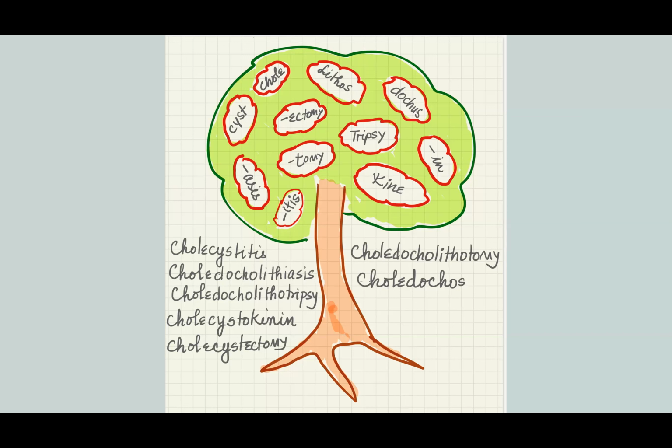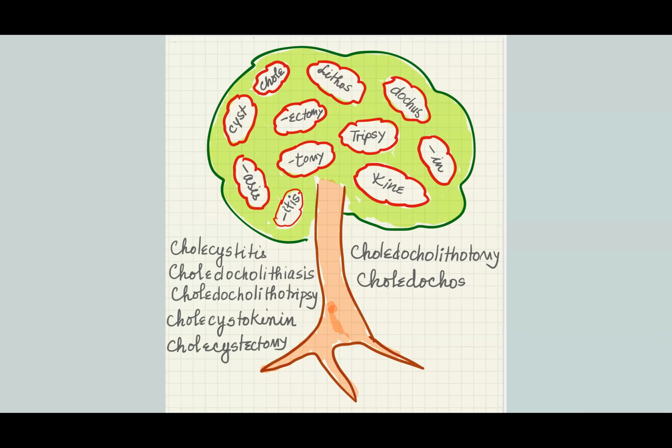Choledocholithotripsy means to crush the stones inside the bile duct. Cholecystokinin is basically a protein hormone that moves the bile out of the gallbladder. So cholecystokinin is a hormone that acts on the gallbladder.